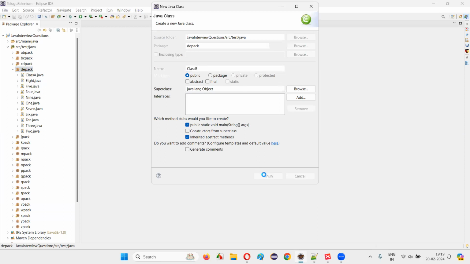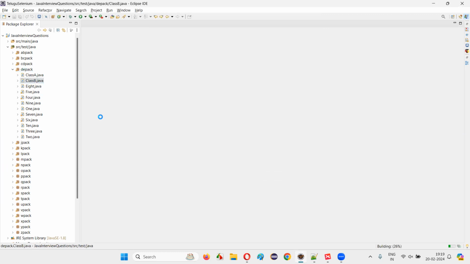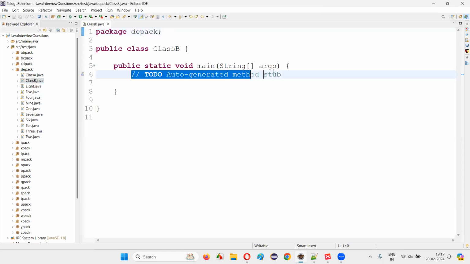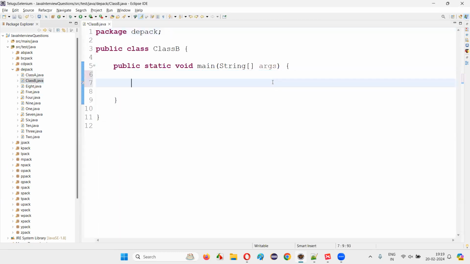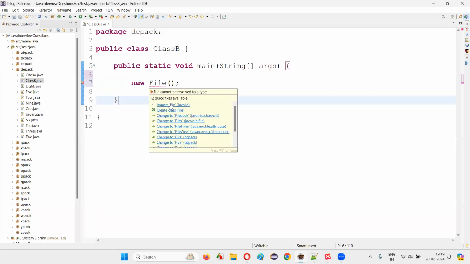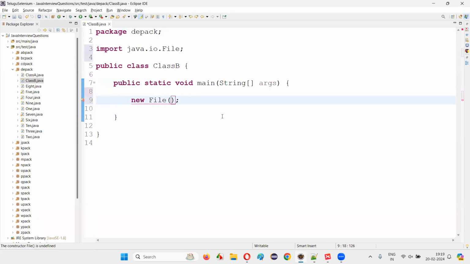With the main method, I'll create, and inside that main method, I'm going to create an object for a file, new File. I'm going to import this File class from the java.io package. And here I have to provide the path of the file.